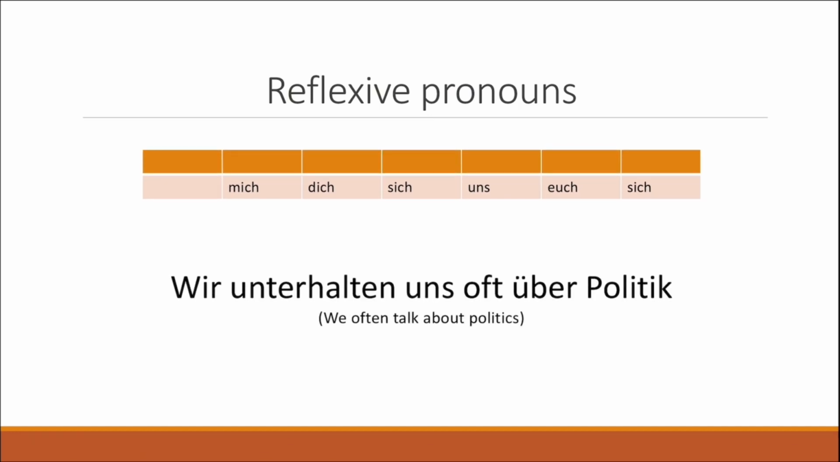Here you can see another example. Wir unterhalten uns oft über Politik, which means that we often talk about politics. Here you can see the reflexive verb sich unterhalten, which is conjugated to the first person plural. And here you can see another particularity of reflexive verbs.